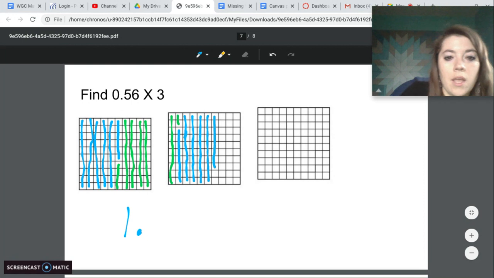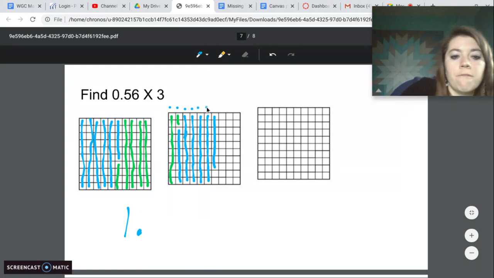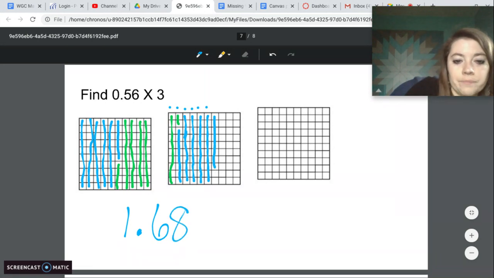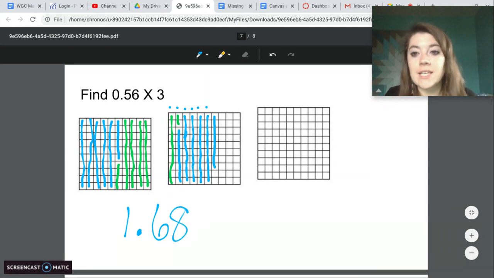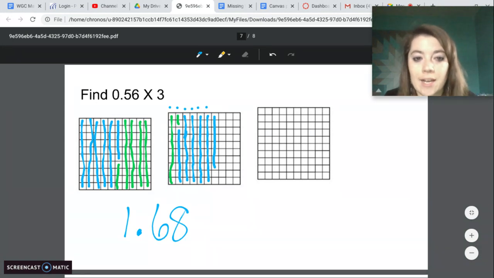So 1, and we have 1, 2, 3, 4, 5, 6 full columns, so 6 tenths. And then 1, 2, 3, 4, 5, 6, 7, 8 hundredths. So 56 hundredths times 3 is 1 68 hundredths.